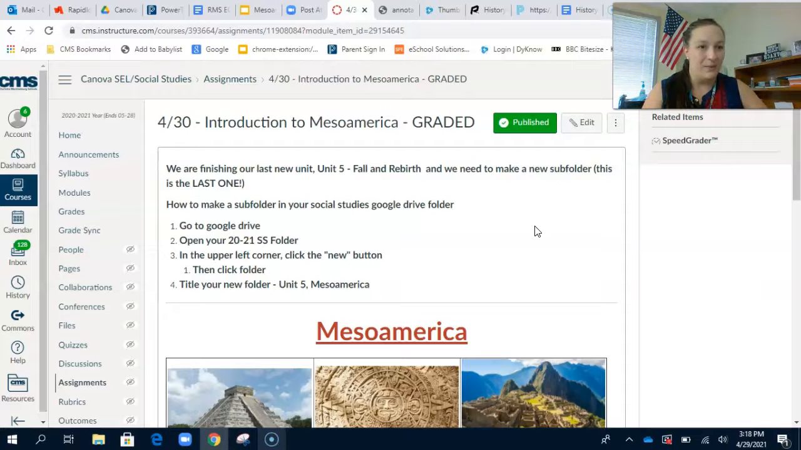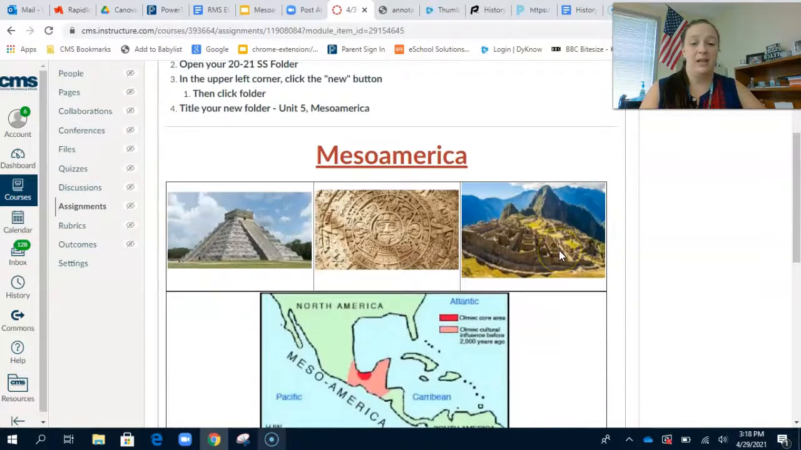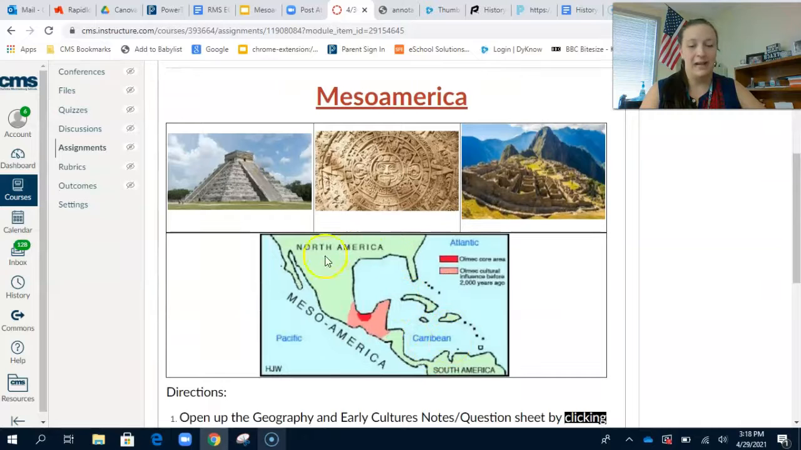So what is Mesoamerica, guys? Mesoamerica is the area, basically in the middle between North America and South America. And we are going to be studying 3 different civilizations: the Mayans, the Incas, and then the Aztecs.